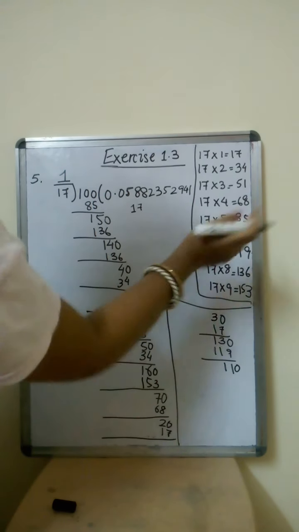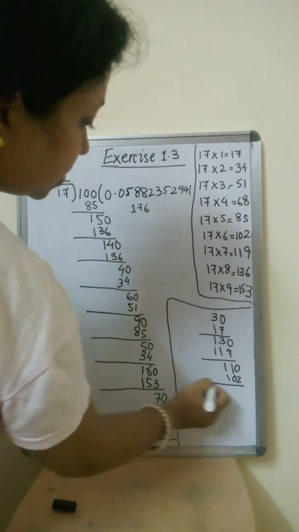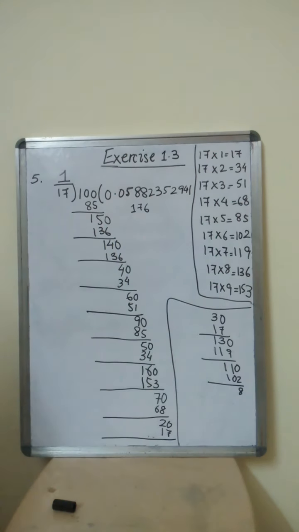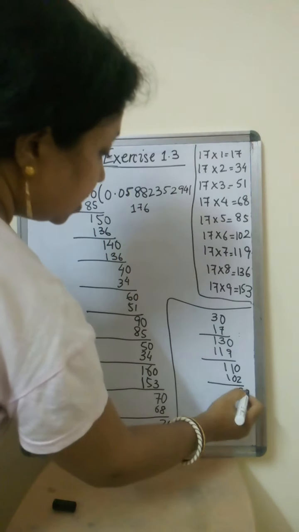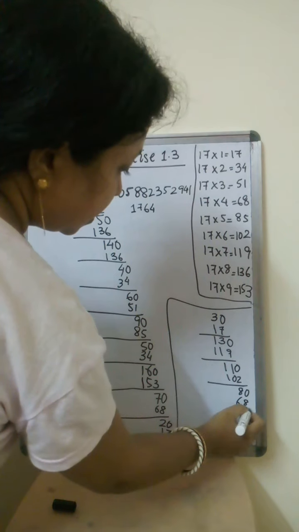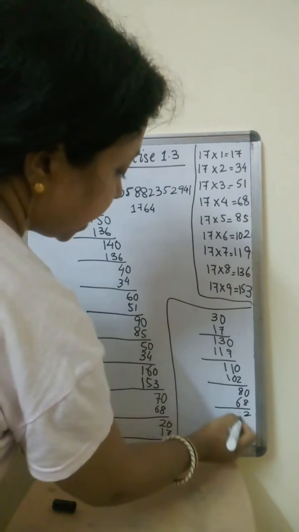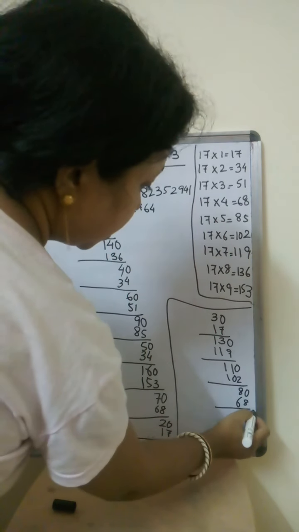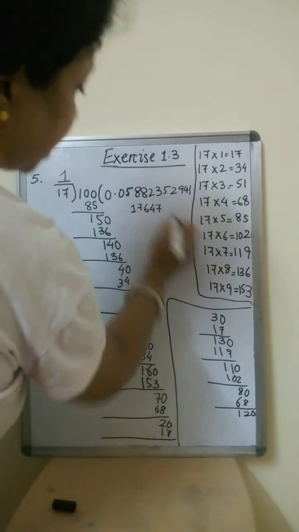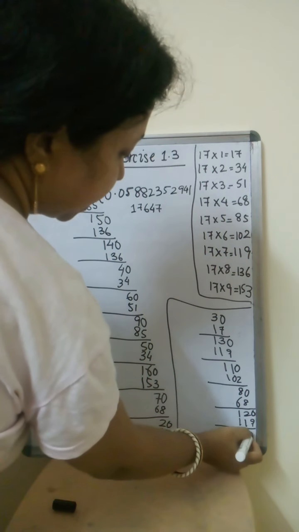Now is 110 there? No. Again 6. 6s are 102. So now remainder is 8. And then again I bring a 0 here. Do I have 80? I have 85. So 4s are 68. Right. Next, I have got 2 here and 1 here. I bring a 0 here. So how much? We have got 119. 7s are 119. Right? Now 120 minus 119 is 1.